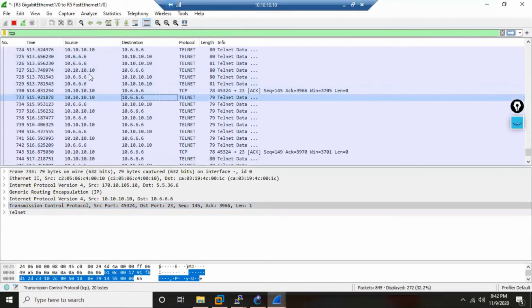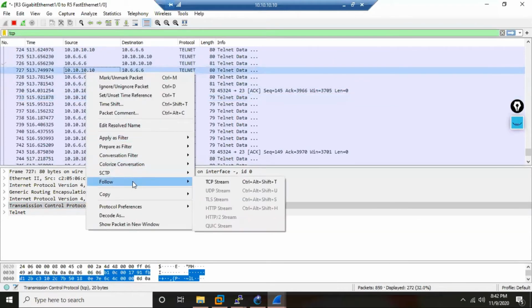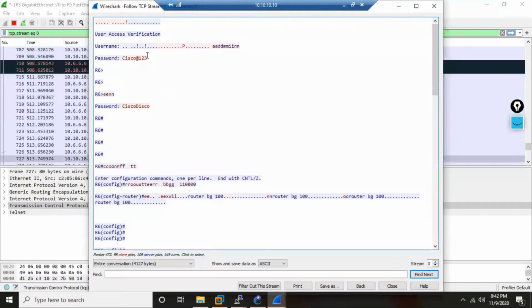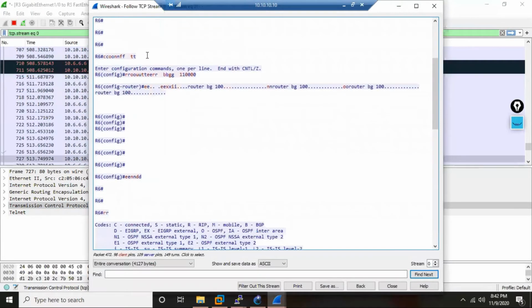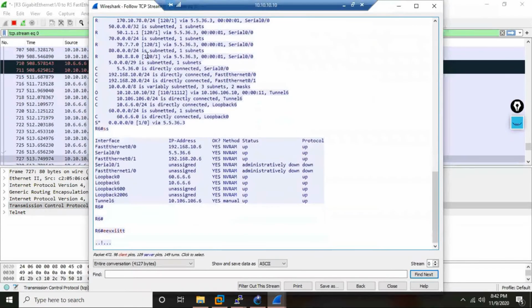Put the mouse on any packet and right click, and you see Follow. In the list, you say Follow TCP Stream, because Telnet is a TCP-based application. Just select TCP and you can make out what the administrator was doing. Whatever you did, everything is there, clear text.